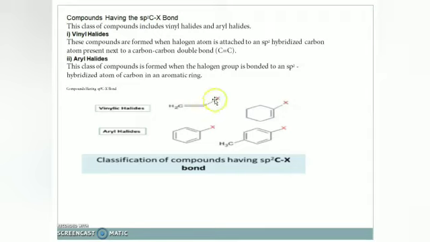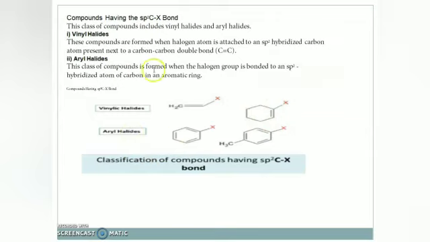This carbon is directly attached to a halogen. Okay. So here you can see, here also you can see a double bond is there. Here also will be a carbon. The carbon will be sp2 hybridized. It is directly attached to the halogen group. Then what will be the aryl halides?